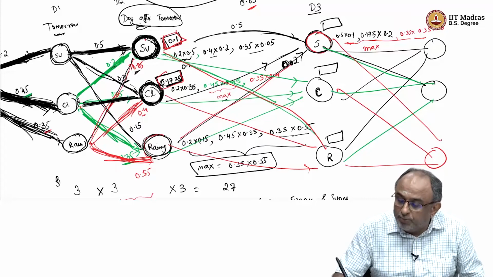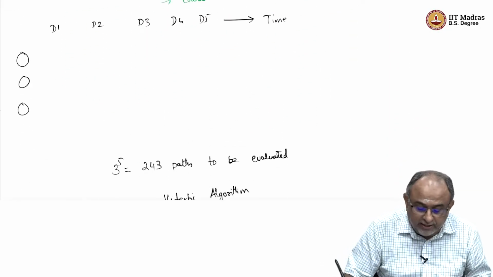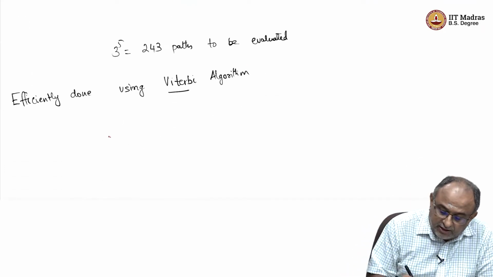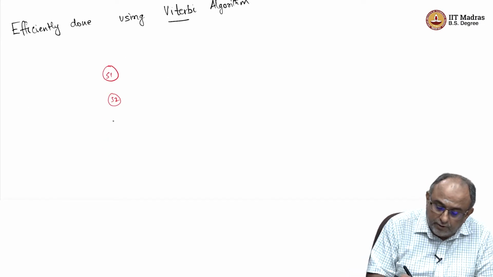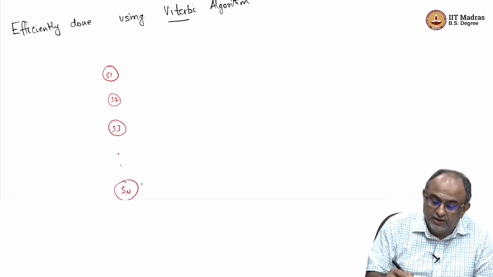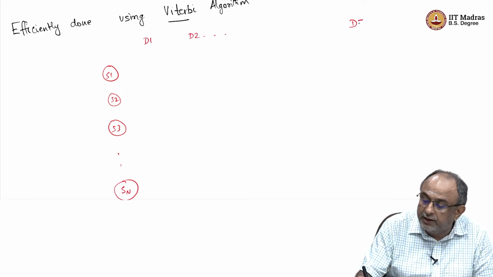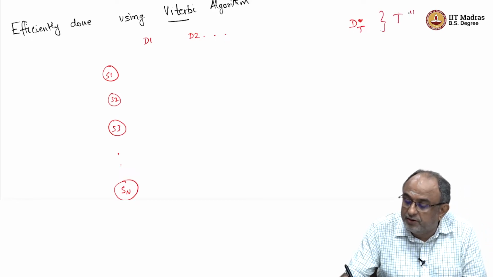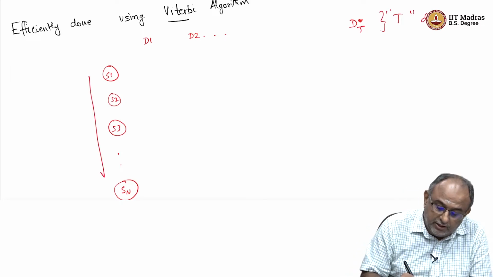Okay. So normally in an algorithm, like previously what we had to do, if I had n states, S1, S2, S3 all the way up to capital Sn states, and if I had day 1, day 2 all the way up to day capital T, T days, and n states.